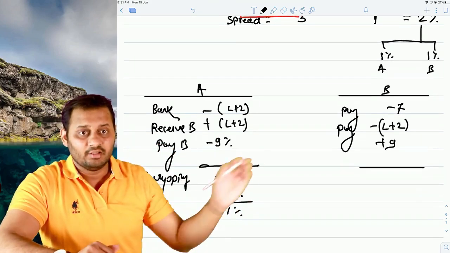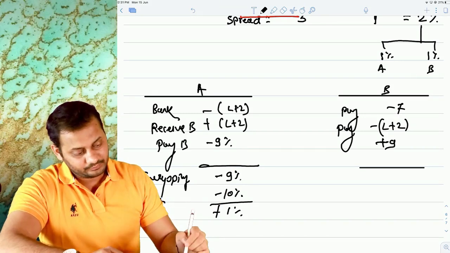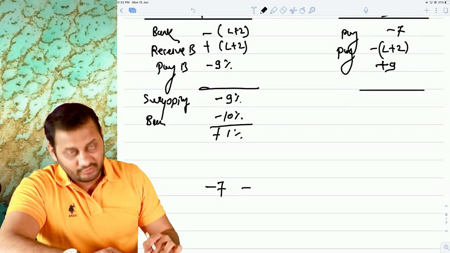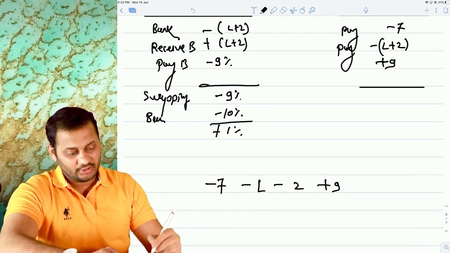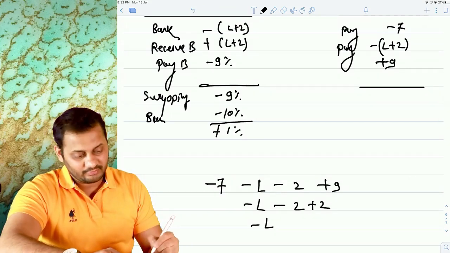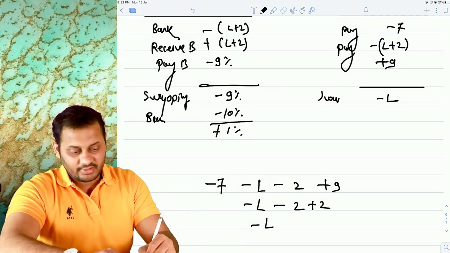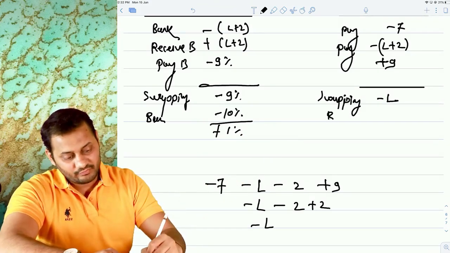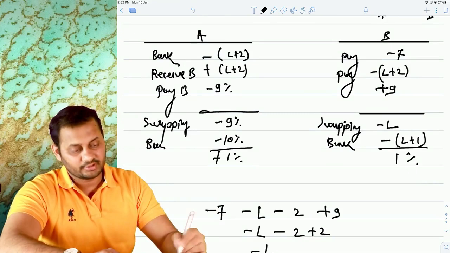Now you can clearly see plus 9 minus 7 is plus 2, and it will be like this. I will write it here. Minus 7, I will open the bracket, minus L minus 2 plus 9. This is how the transactions are. So it will be like this again, minus L minus 2 plus 2, and it will be minus L only. So he is paying only LIBOR. In swapping, he wanted a floating rate and he is paying a floating only, that is LIBOR. Otherwise, if he would have gone to bank, he would have had to pay LIBOR plus 1%. So there is a benefit of 1% to him also.